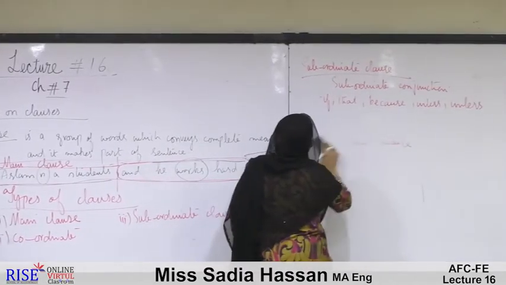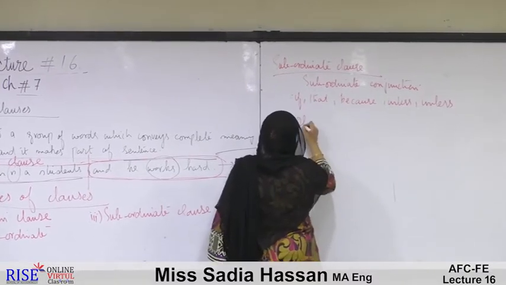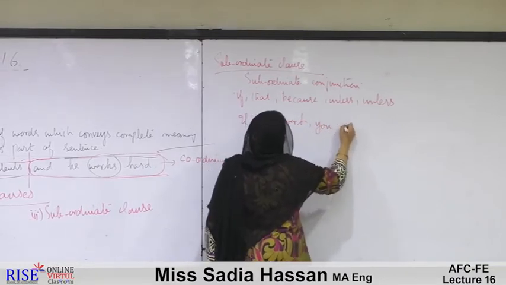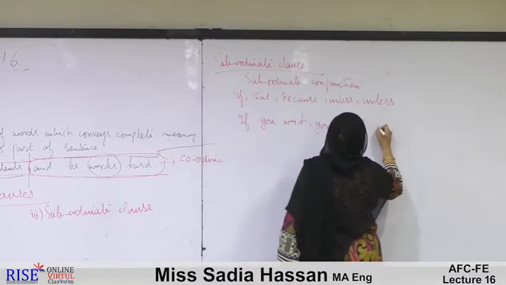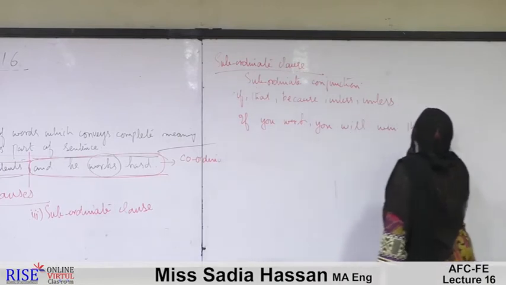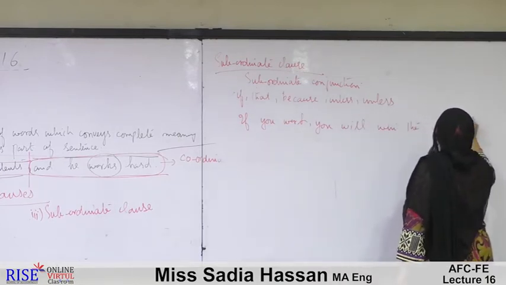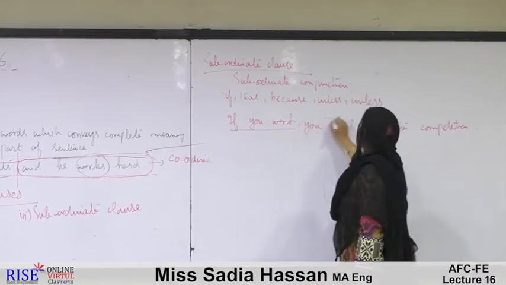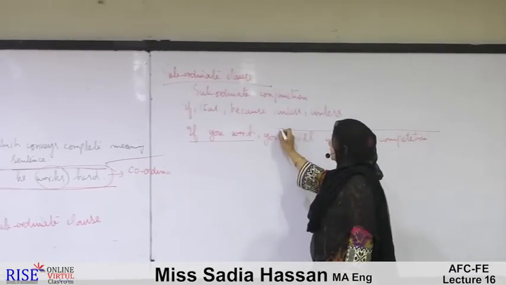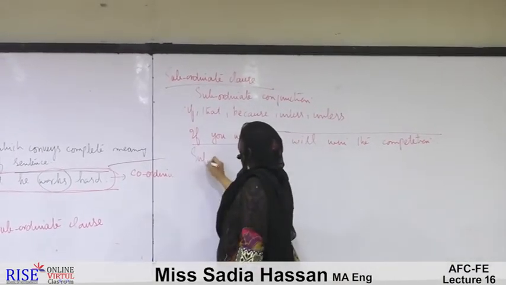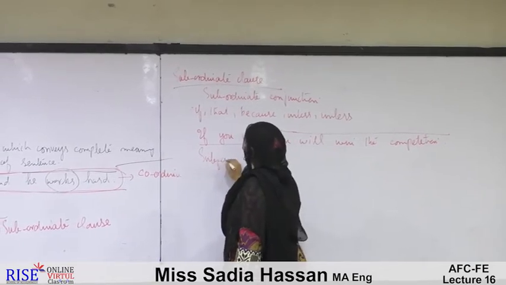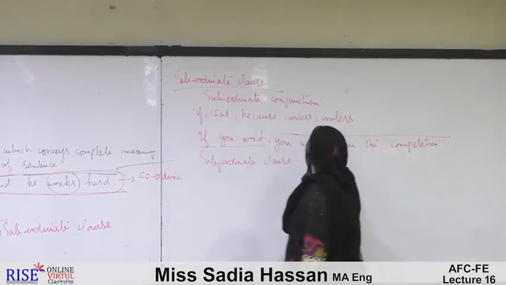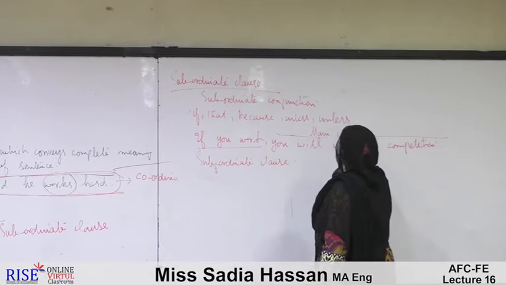Now we can see the examples. If you work hard, you will win the competition. Here this clause is called the subordinate clause, and this is called the main clause.